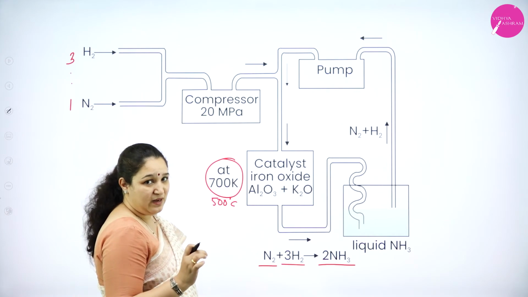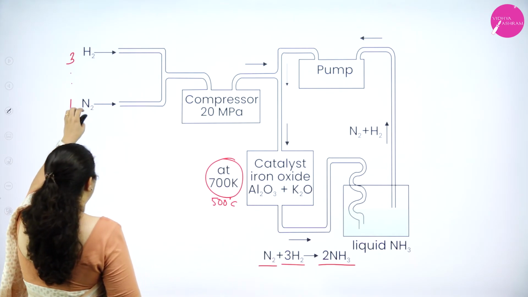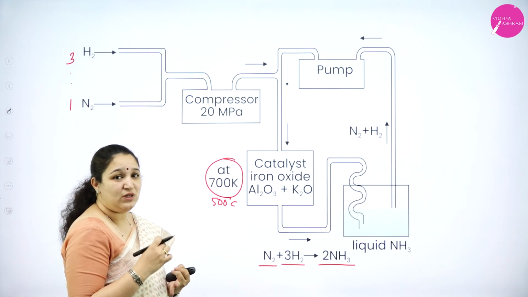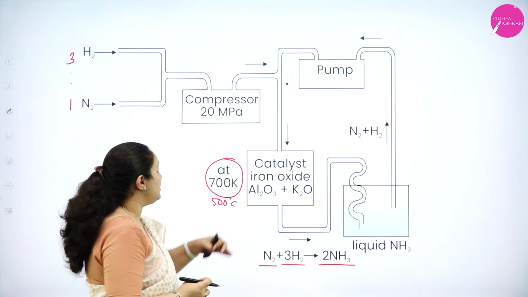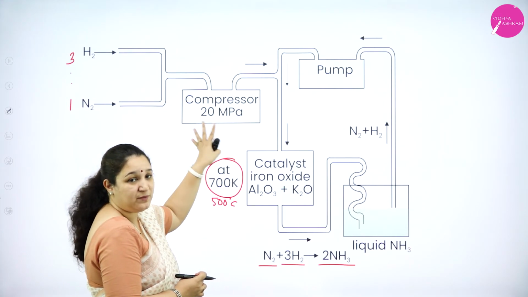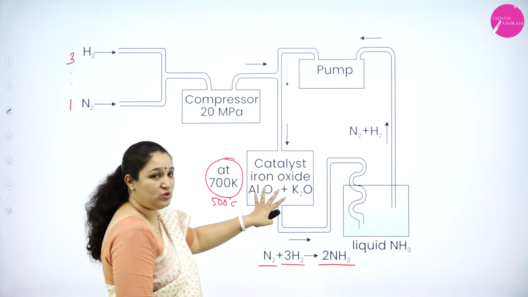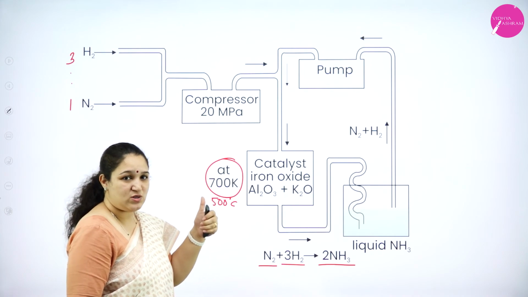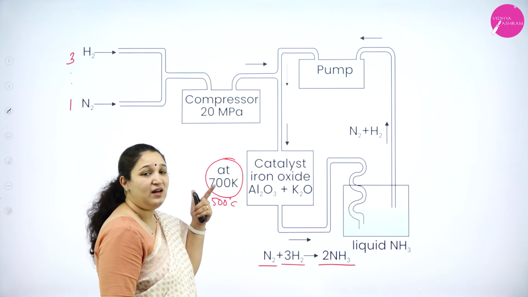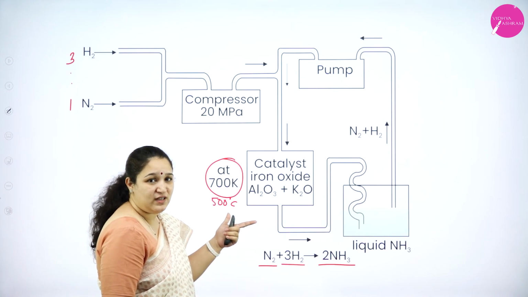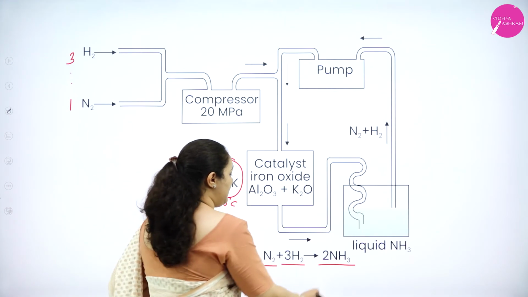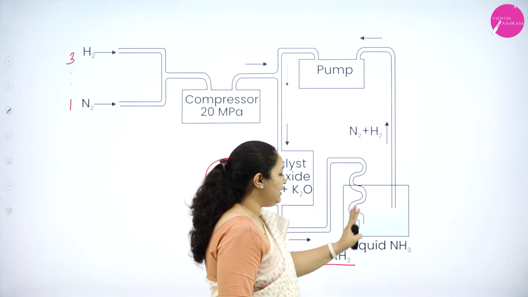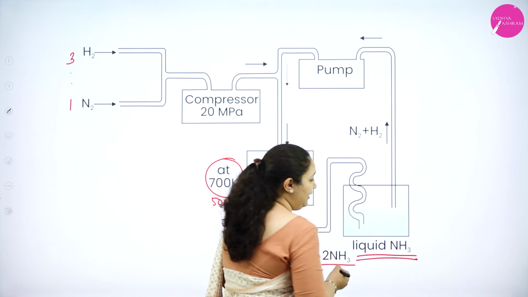I'll repeat again up to here. First, nitrogen and hydrogen are mixed in what ratio? 1:3 ratio, and passed into the compressor. There the pressure is increased to 200 atmosphere. Now nitrogen and hydrogen gas comes to the second chamber called the catalytic chamber. Here we have the catalyst iron oxide and the promoter potassium oxide and aluminium oxide at 500 degrees Celsius. Here the reaction takes place to form ammonia. Ammonia is further passed into a cooling chamber so that you will get liquid ammonia.